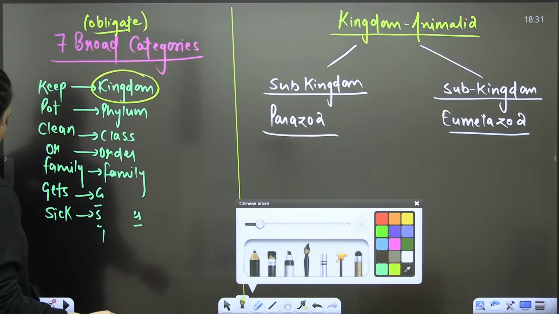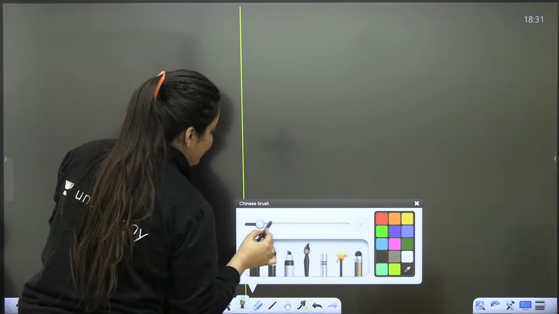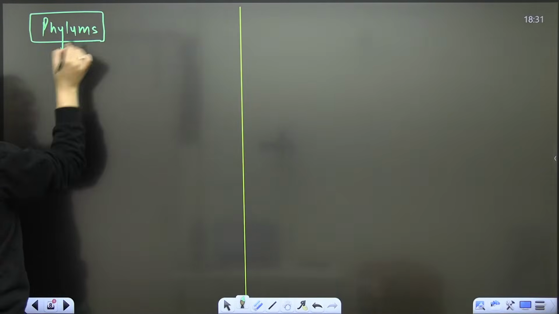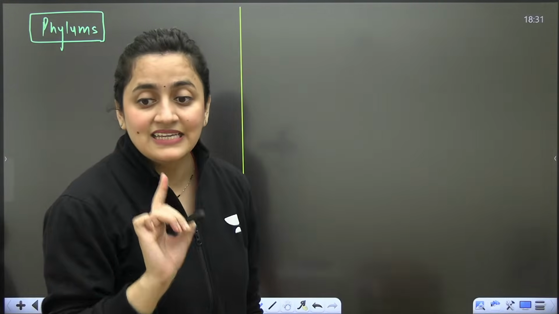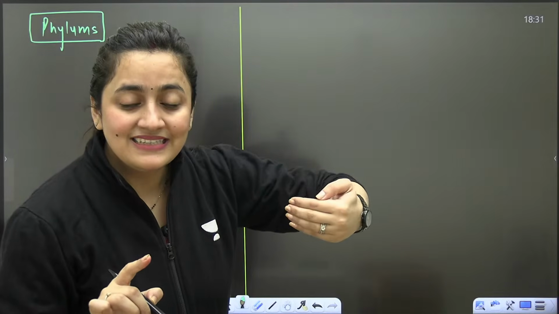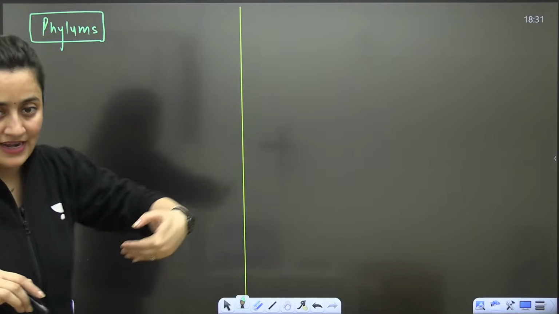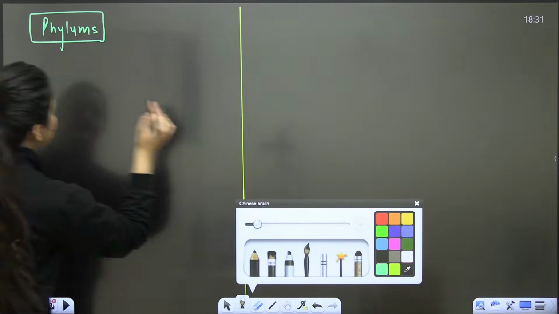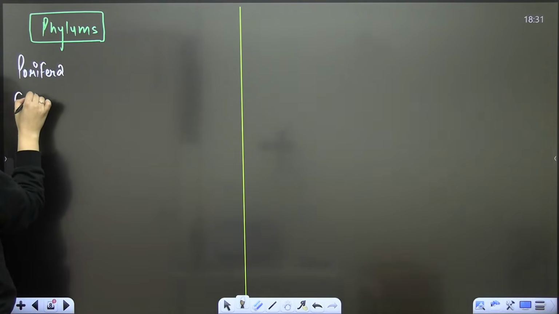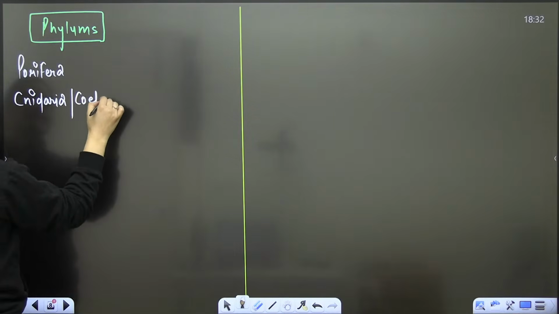Overall, if we follow the NCERT part, even in NCERT, when you talk about the phylums, please remember this thing. As I said in the starting, you need to remember the names of the phylums in a particular order. Let's start from Phylum Porifera. Then we have Phylum Cnidaria, also known as Coelenterata.